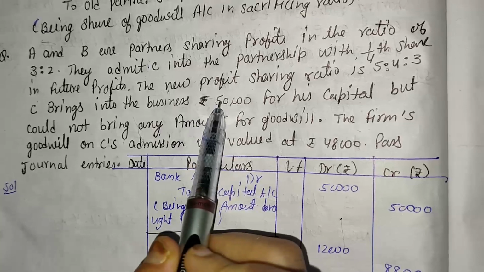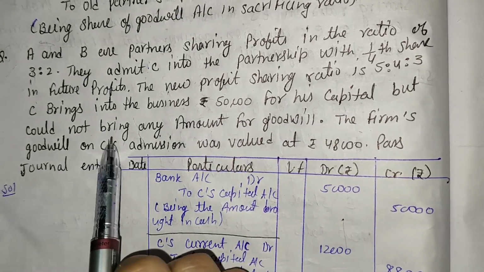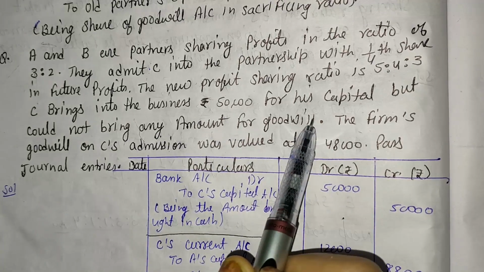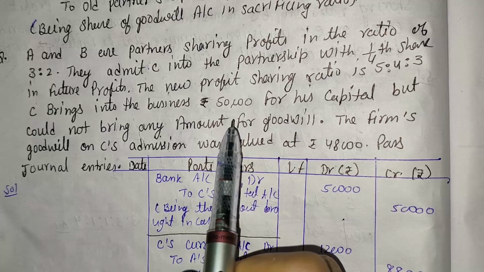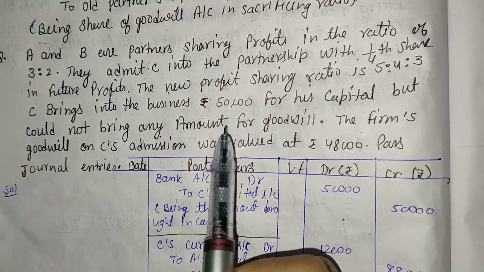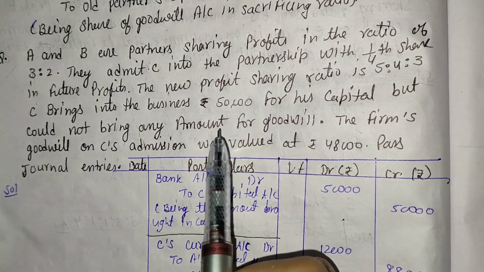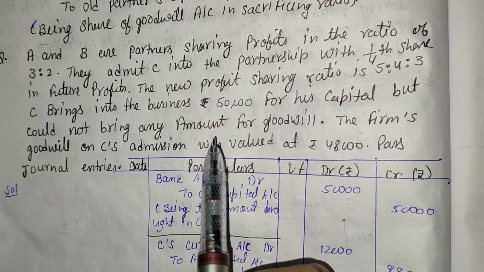C brings into the business 50,000 for his capital but could not bring any amount for goodwill. In this case, C is unable to pay any amount for goodwill, so C only pays his capital. So what journal entry should be passed?